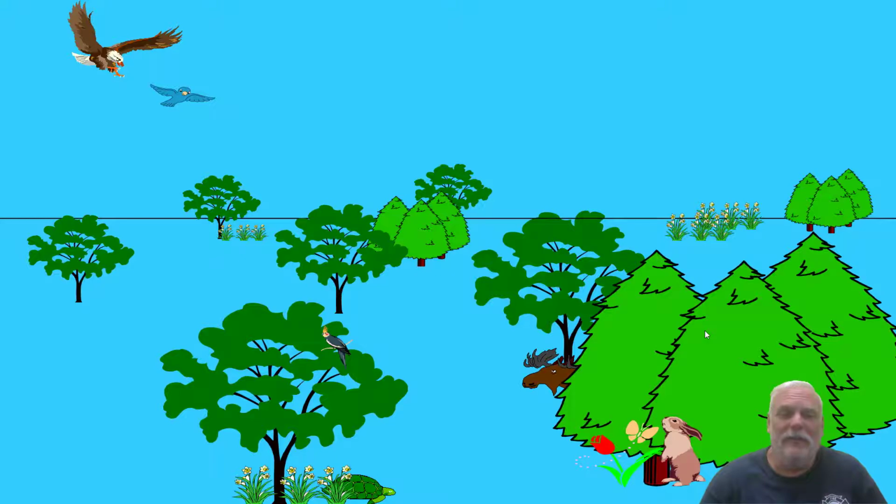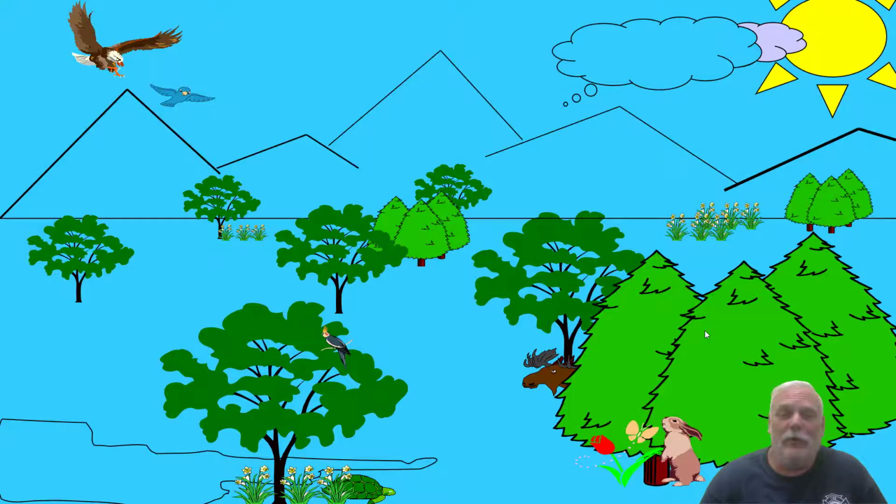Let's take a look. What do you think now? Maybe I tricked you. This is still a community. Why is it still a community? Well, because there are multiple populations in an area. These are all living things. We just added more living things. So we added eagle, blue jay, moose, rabbit. Might be a couple other things hidden in here.